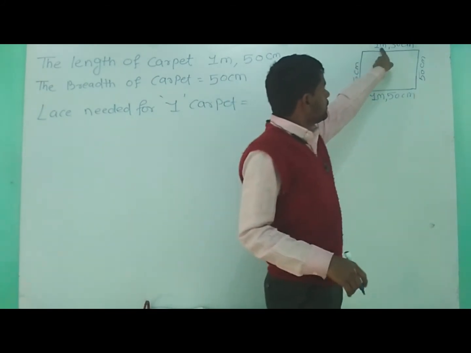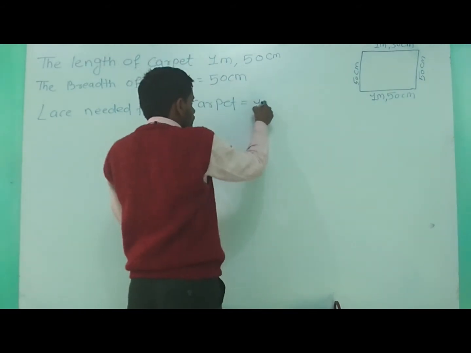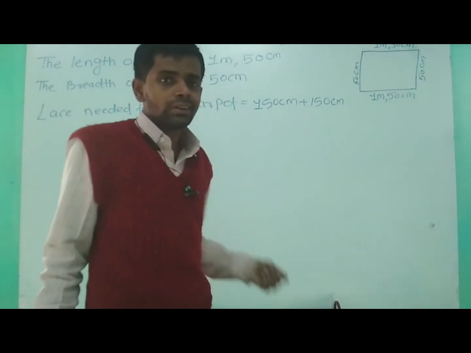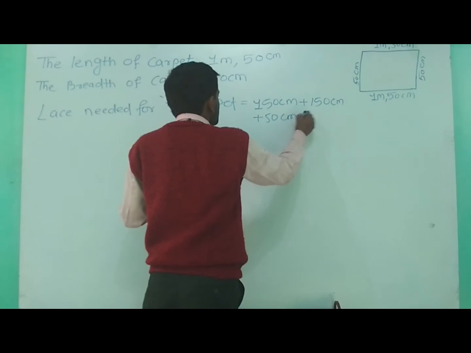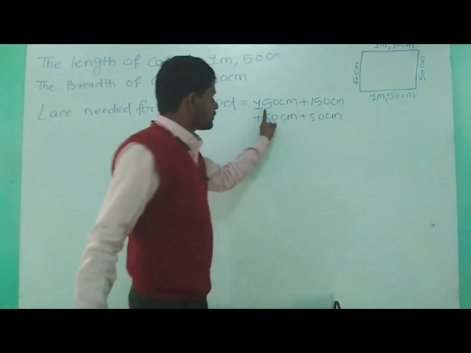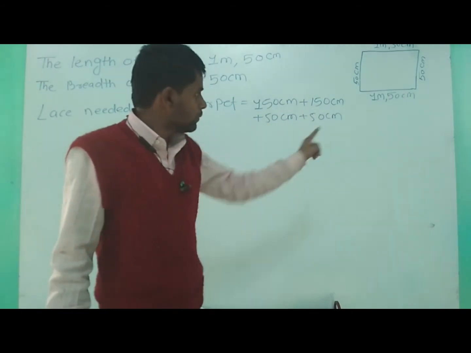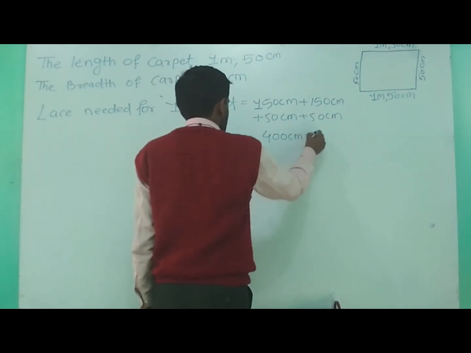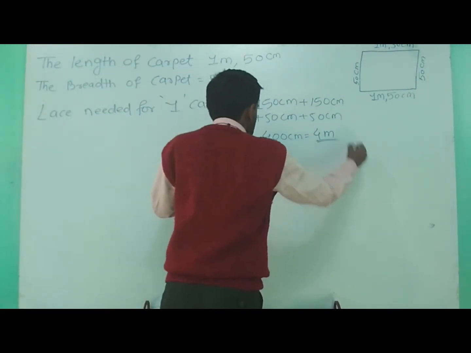You can write 150 centimeter. I'm converting all the units in centimeter. 150 centimeter plus 150 centimeter. Okay, 1 meter 50 centimeter is equal to the 150 centimeter. दो बार लिख दिया. And then plus 50 centimeter plus 50 centimeter. So 150 plus 150 is equal to 300. 350. And now 50. When you will add this 50, you will get 400 centimeter. And that is equal to 400 centimeter. And dear students, we know that a 400 centimeter is equal to the 4 meter. That means what?